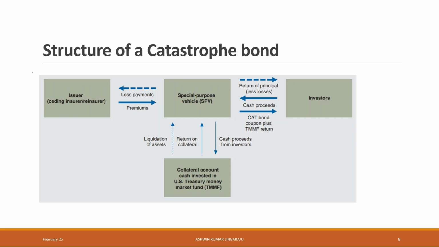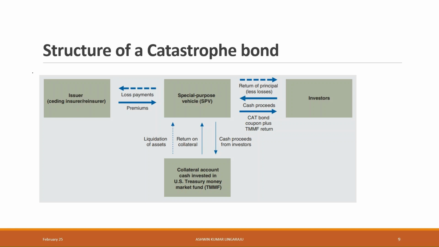A ceding insurer or reinsurer sponsors a cat bond. A special purpose vehicle, or SPV, is an entity created as an intermediary between the issuer and the investors. SPVs are basically created in offshore destinations like Cayman Islands and Bermuda. The issuer pays annual coupon payments as premium to the SPV. The SPV then transfers the premium to the investors.